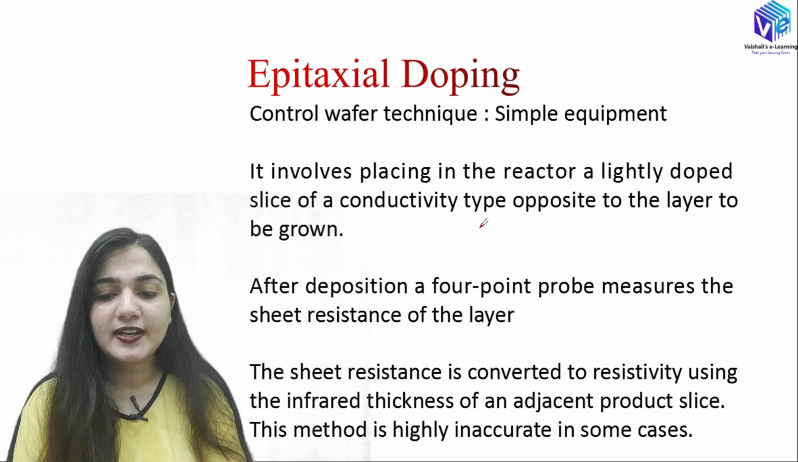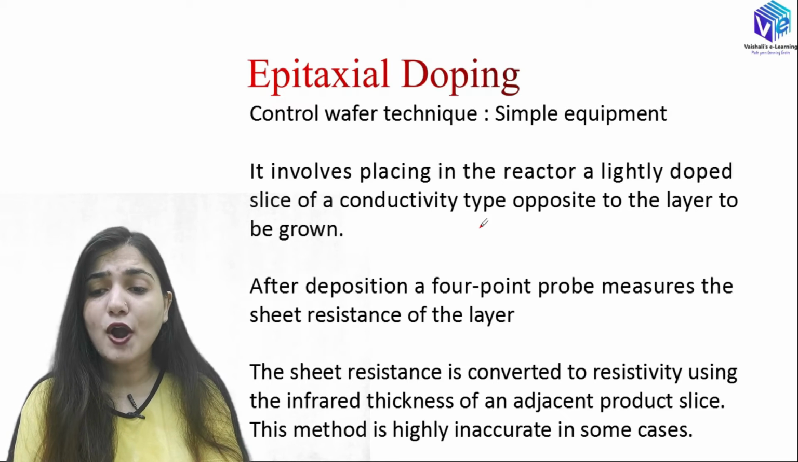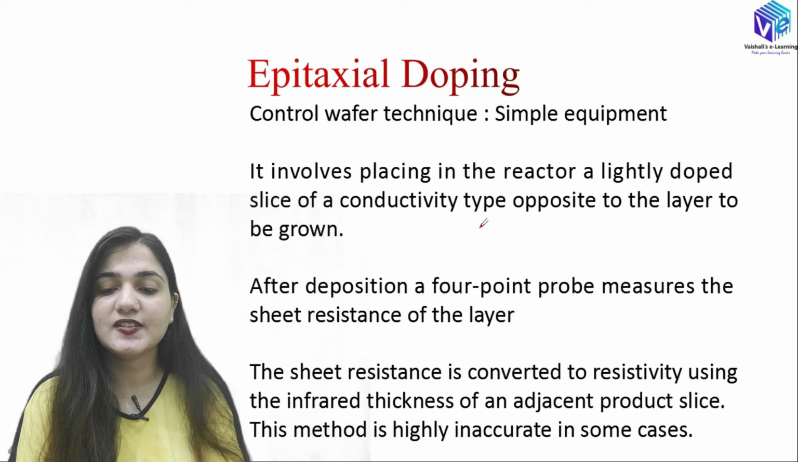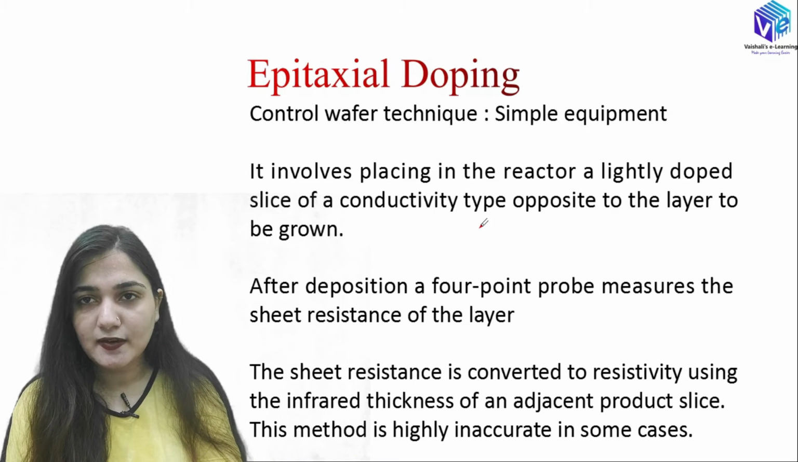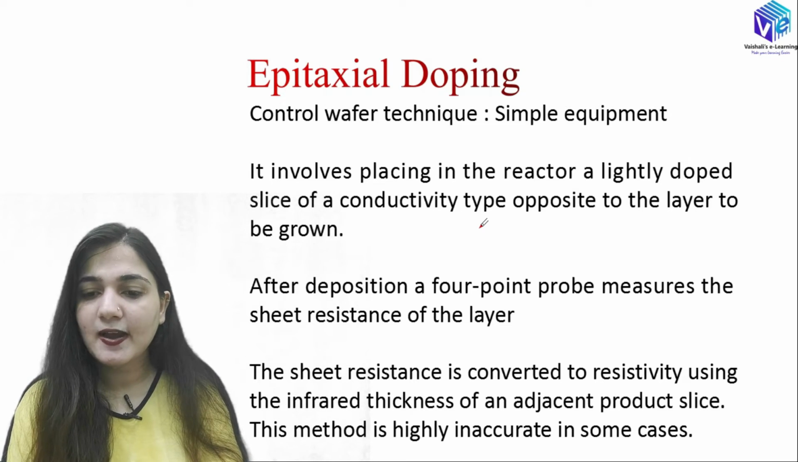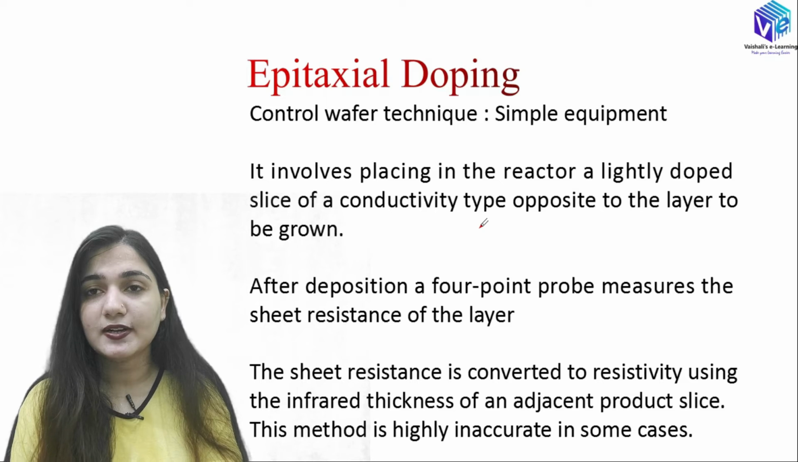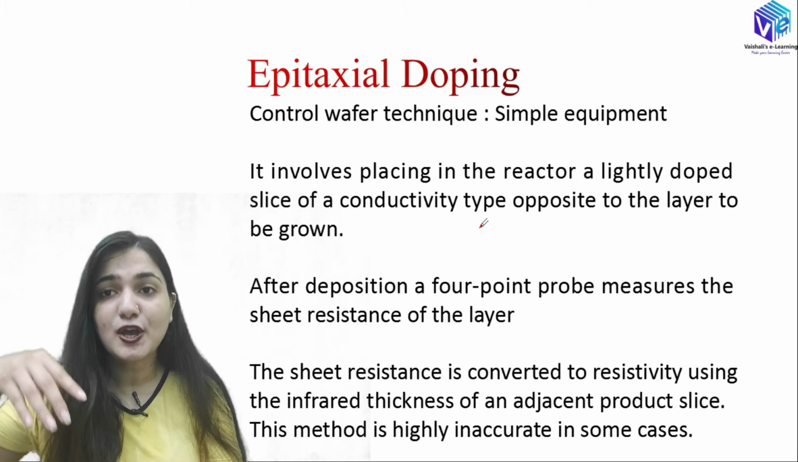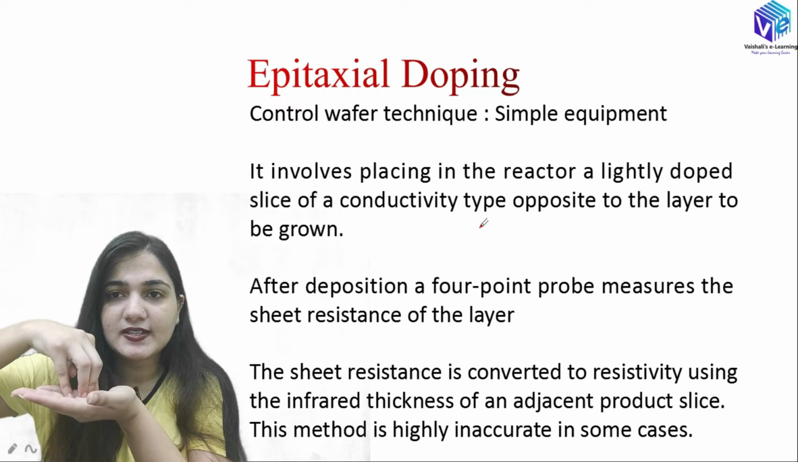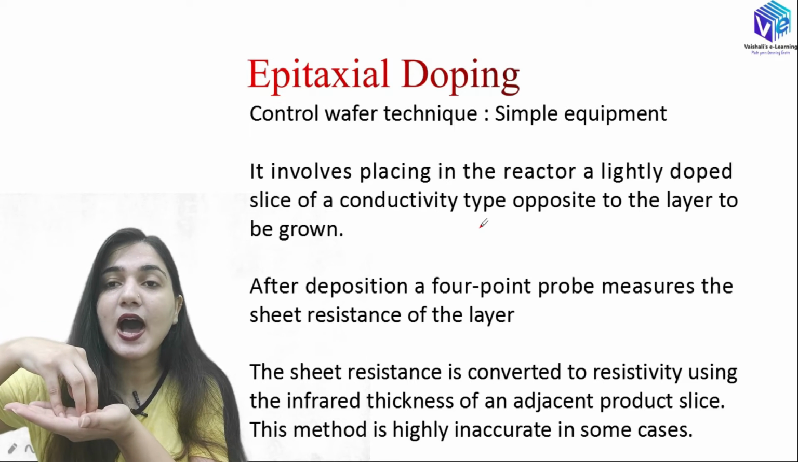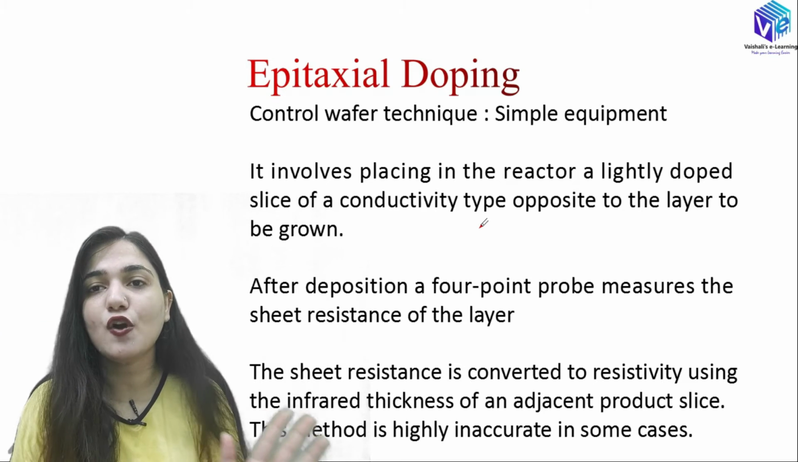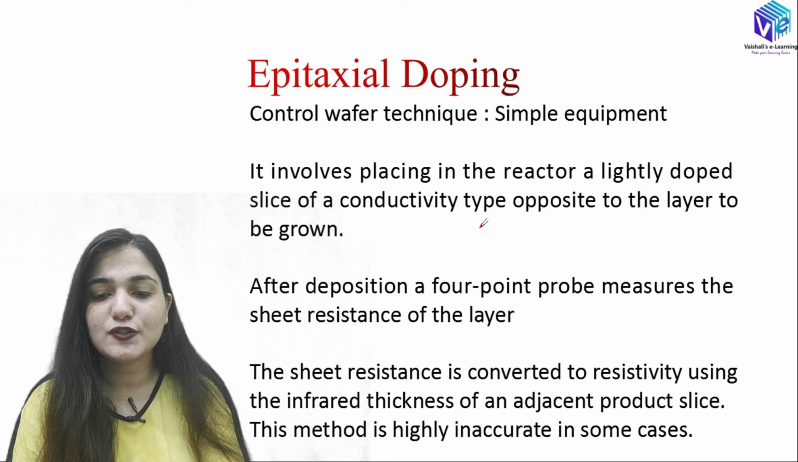Now after the deposition, a 4-point probe measures the sheet resistance of the layer. In some later video, I will be discussing in detail the 4-point probe method. So here we have 4 probes. The 4 probes are put on the substrate, and they measure the resistance of this substrate. So it is using a 4-point probe which measures the sheet resistance of the layer.